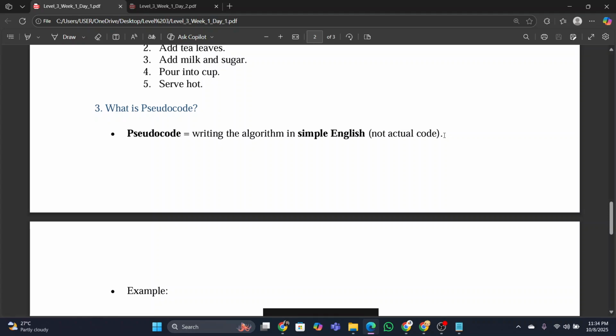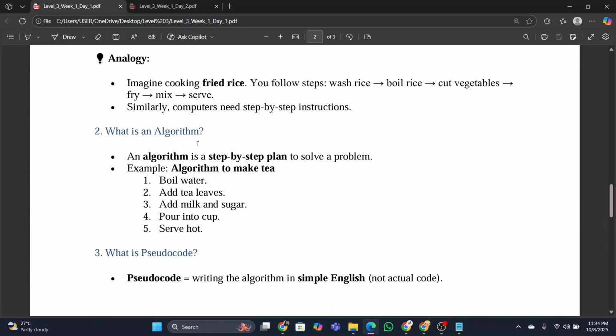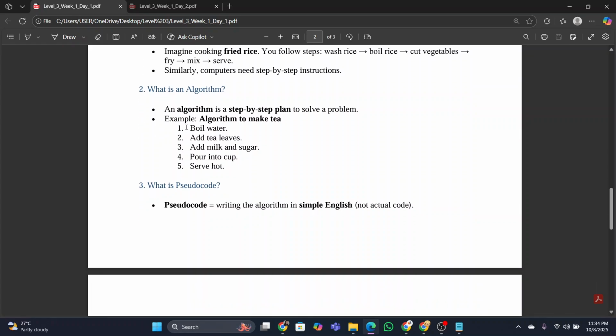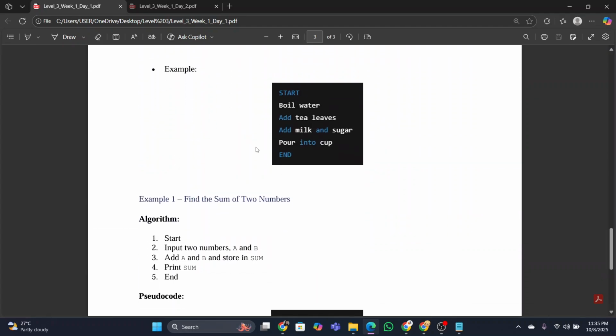Now let's see the example. We have written the algorithm like this, with step numbers 1, 2, 3, 4, and 5. But in pseudocode, we start with the start step, and at the end we must write end. So: start, boil water, add tea leaves, add milk and sugar, pour into cup, end. This is how you will do pseudocode.